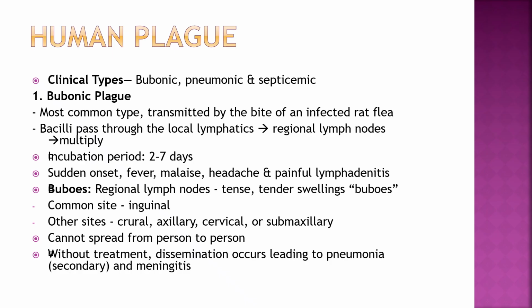Bacilli pass through local lymphatics, regional lymph nodes, and multiply. Incubation period: 2 to 7 days. Sudden onset fever, malaise, headache, and painful lymphadenitis. Regional lymph nodes, tender swellings called buboes, common site inguinal, other sites axillary, cervical, submaxillary. Cannot spread from person to person. Without treatment, dissemination occurs, leading to pneumonia, secondary, and meningitis.